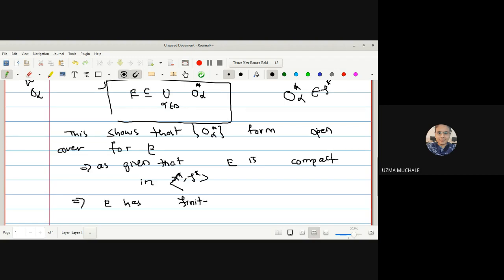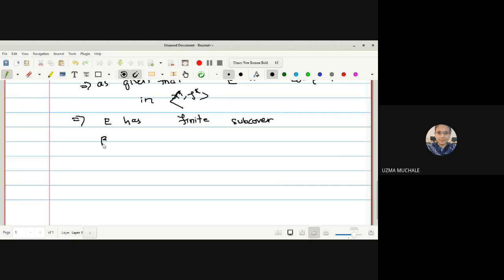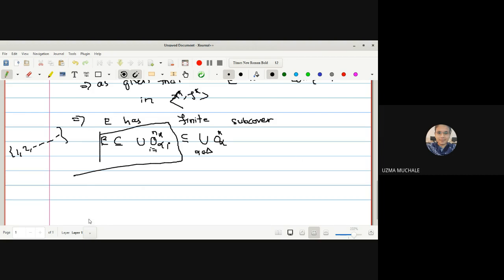Hence we can say that E is covered by a finite number of O alpha I star, where I runs from 1 to n, which is contained in the union of all O alpha star, where alpha belongs to the index set. The index set is simply the set starting from 1 to t and so on, just like the set of natural numbers. I have told you this in the initial lectures of our topology. So E is covered by this finite number of O alpha star.